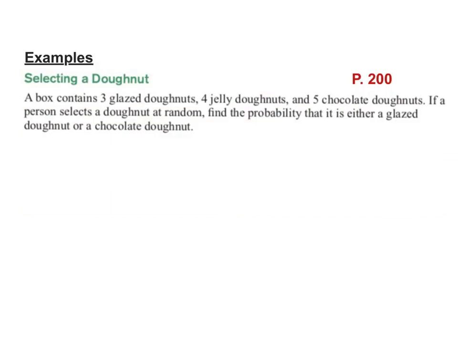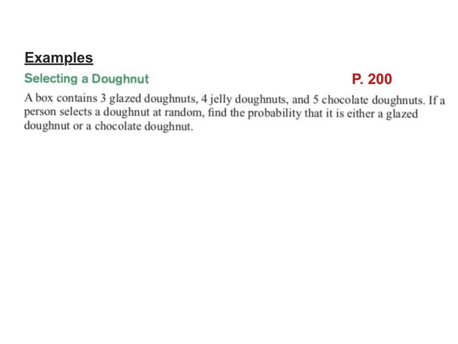So here is, speaking of Krispy Kreme, we're going to talk about donuts. This is on page 200 if you'd rather screenshot it from your book, or you can take a picture of the screen. So I want you to try to work through this. I'm not going to coach you through it yet. I want you to give it a shot and see what you come up with, okay? And then we'll come back together and find out if your thinking was on target or not.